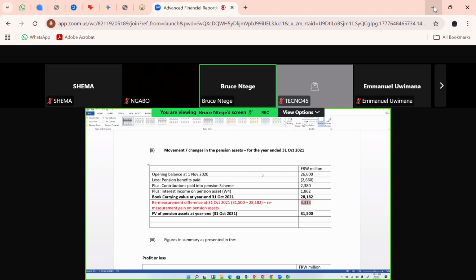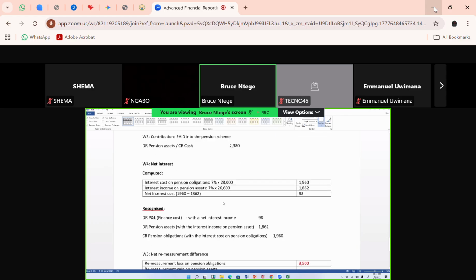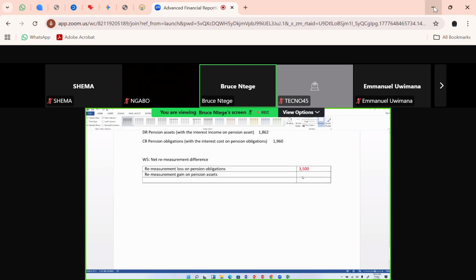Let's pick that and put it down in our working. Do you realize that your remeasurement loss of 3,500 is bigger than your remeasurement gain of 3,318? So I'll have a net remeasurement loss there.